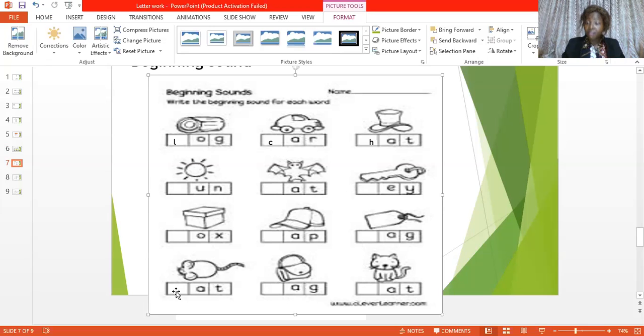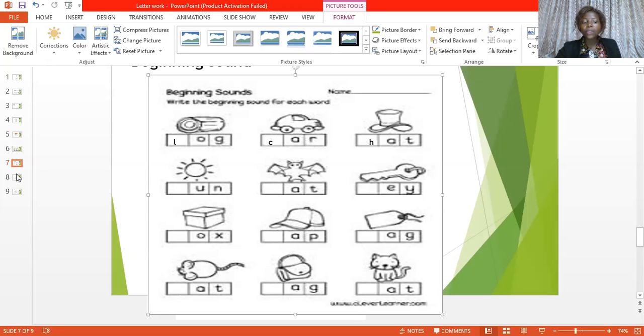Okay, this is a bag. All of us have a school bag, isn't it? Bag. And the beginning sound is what? B. Letter B sound B, as in what? Bag. Okay, we have a cat here. Letter C sound K, as in cat. That is the beginning sound. So we have what? A cat here.